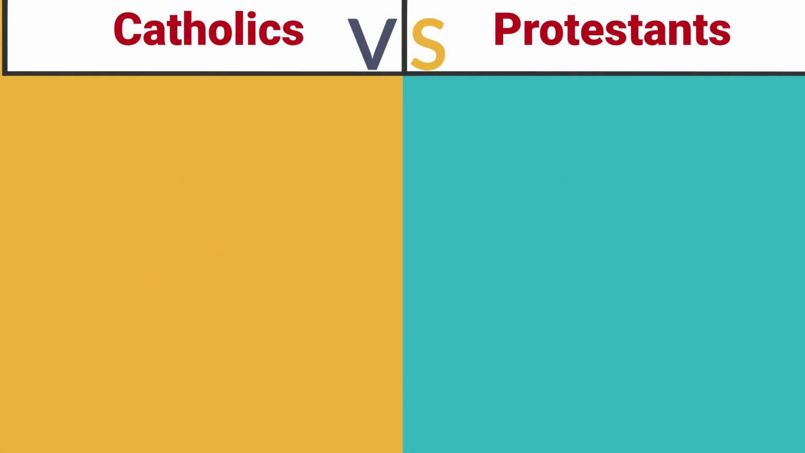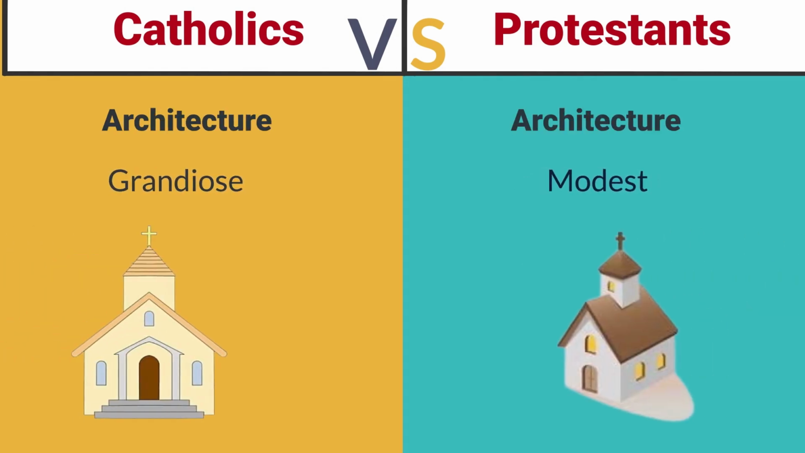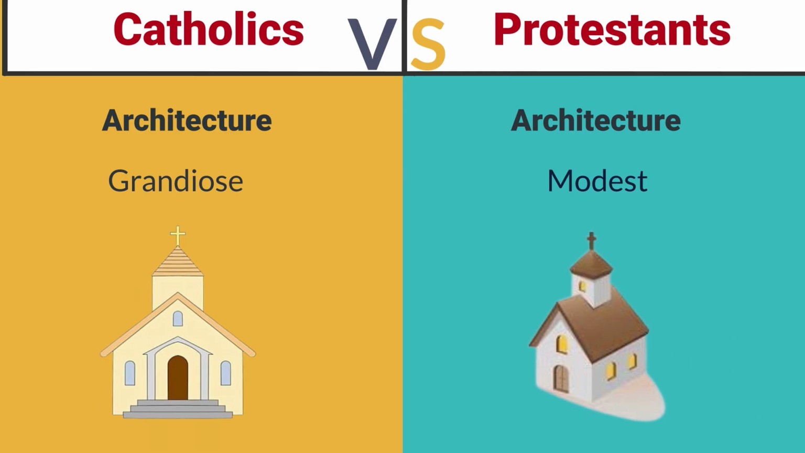The architecture of Catholic churches is often grandiose, reflecting God's majesty and glory, and includes statues, paintings, and stained glass windows depicting biblical stories, saints, angels, and scenes from Jesus' life. Protestant churches generally adopt a simpler, more modest architectural style, emphasizing the pulpit and the spoken word, reflecting their focus on scripture and sermons rather than visual representations of the divine.